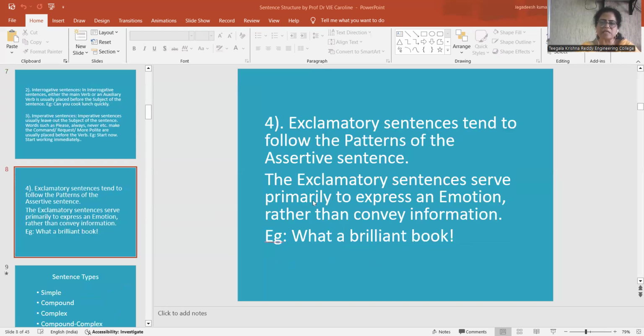If you see the pattern of exclamatory sentences, these are like declarative sentences. Especially, exclamatory sentences are mainly meant to express an emotion rather than convey information. Exclamatory sentences mainly express sadness, joy, and such kinds of emotions. Here, if you see the example: what a brilliant book! This is conveying an emotion, here appreciation. What a brilliant book!